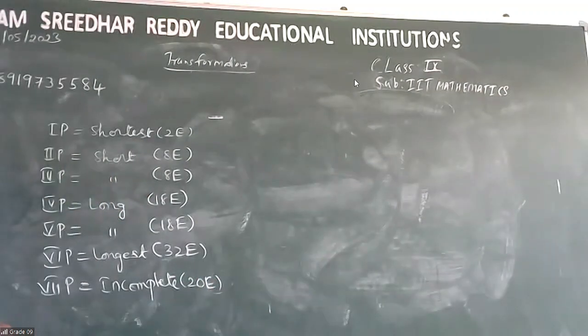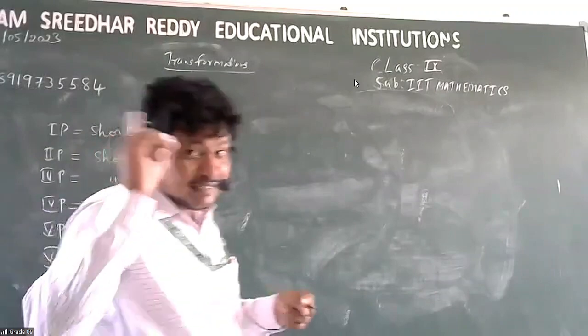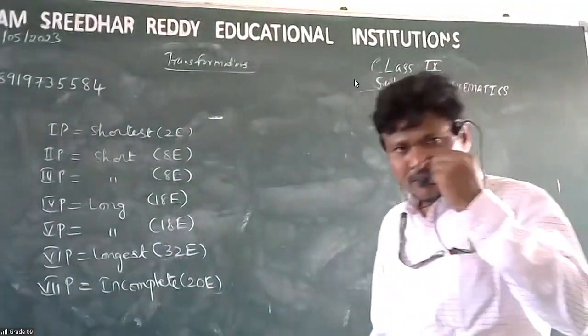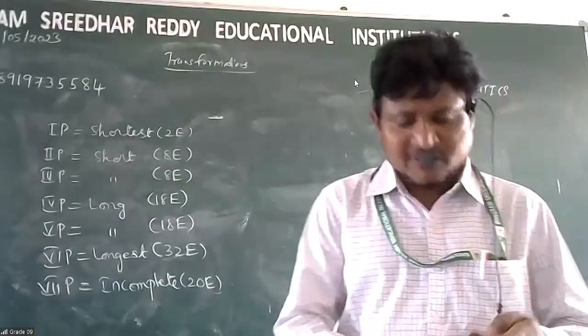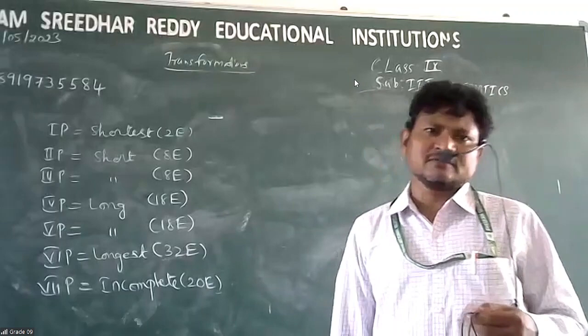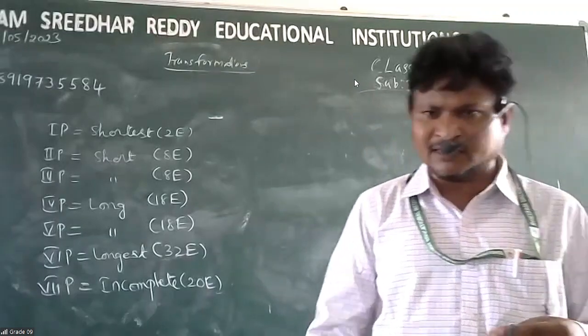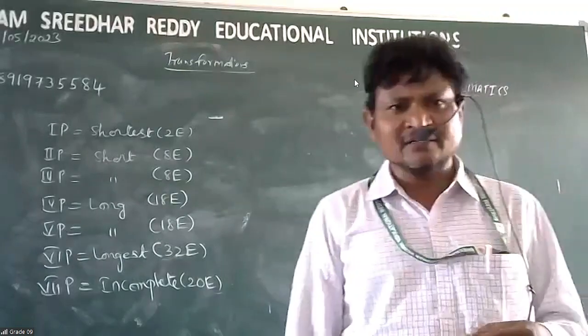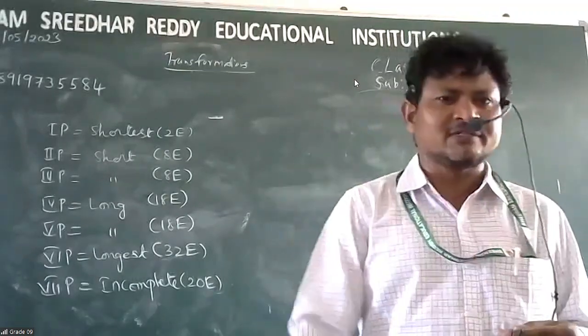By the time of Moseley, not today, 100 years back. Later, with the effort of human beings, with the effort of other scientists, today we are reaching towards 120 elements.